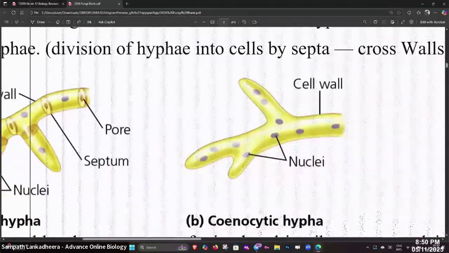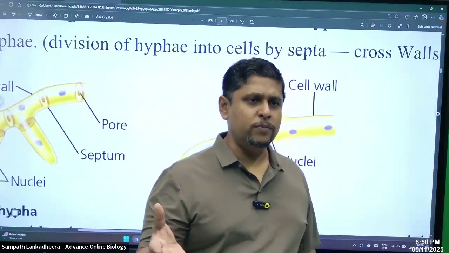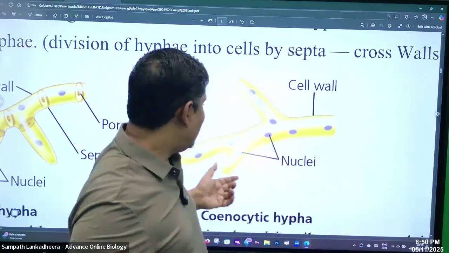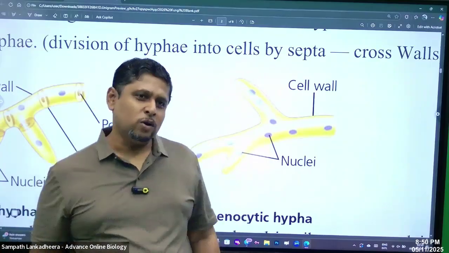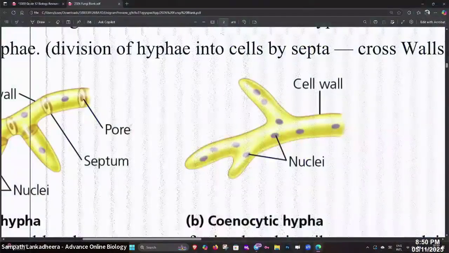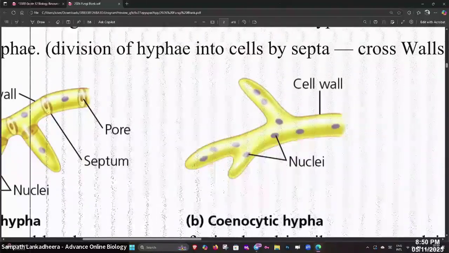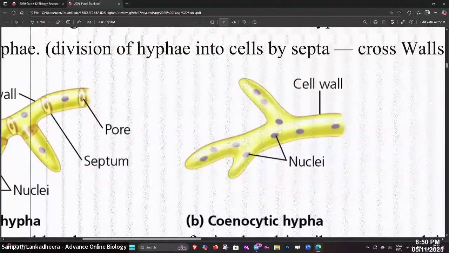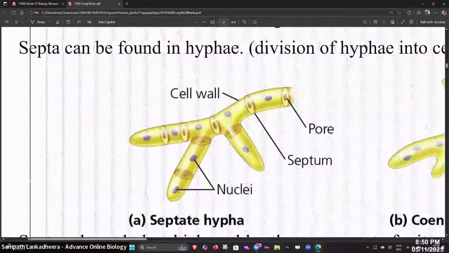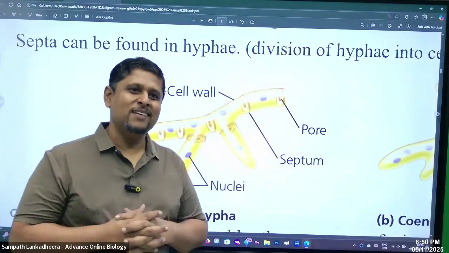So you can see that some are coenocytic. Coenocytic means they don't have a cross wall. When cross walls are absent, there is no boundary for the cell. Therefore, they are multinucleate. Many nuclei present because there is no boundary for the cell. But on the other hand, when it becomes septate, you can see clearly a wall demarcates the boundary.